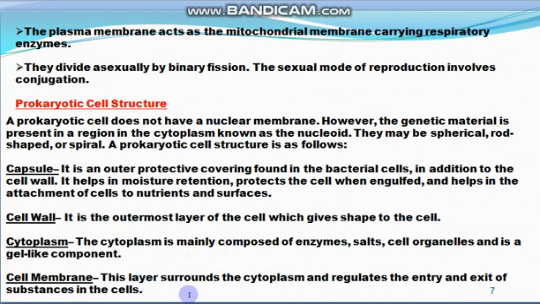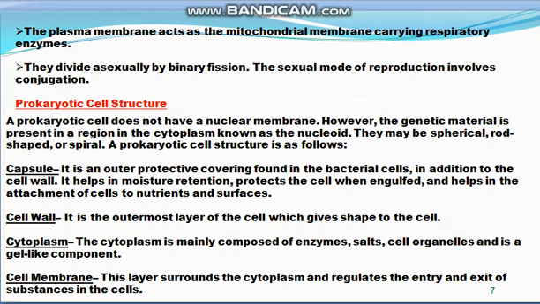This layer surrounds the cytoplasm and regulates the entry and exit of substances in the cells. So the cytoplasm is surrounded by the cell membrane, outer to the cell membrane there is the cell wall, and on the outer side of the cell wall there is the capsule. So this is the structure of the prokaryotic cell.